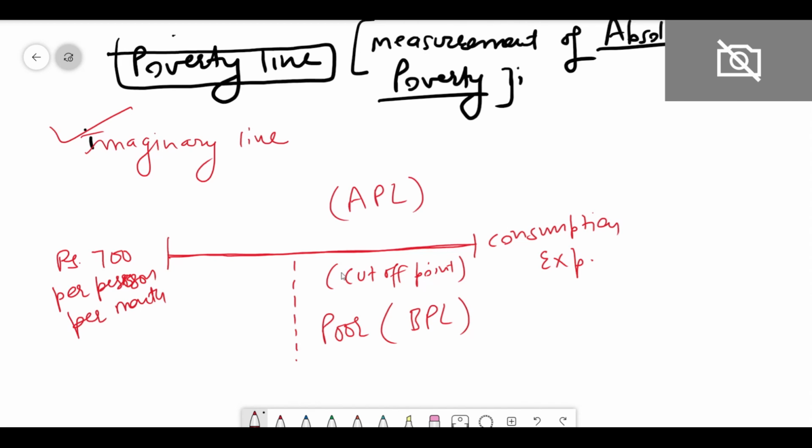So this is how the poverty line works. It is a very crude measure. Crude means very basic measure. This tells us a broad idea about the level of poverty in the country.